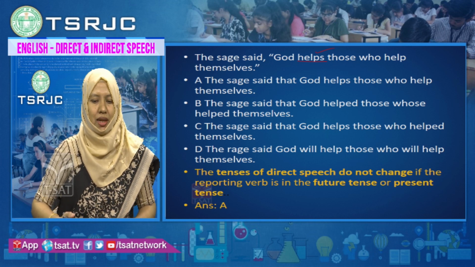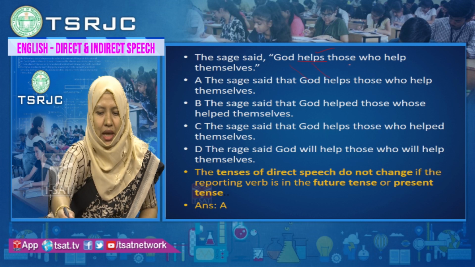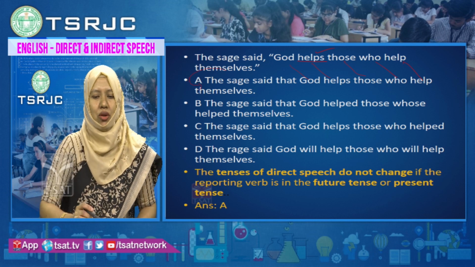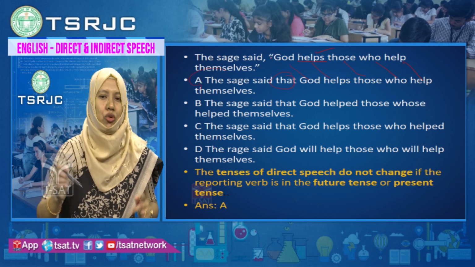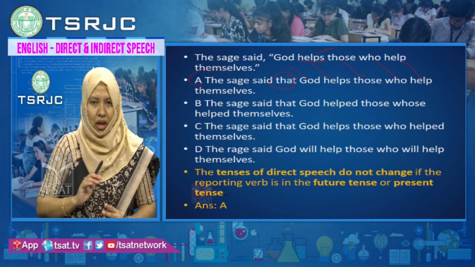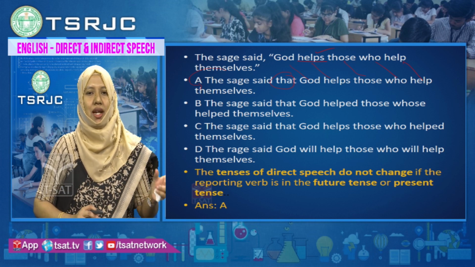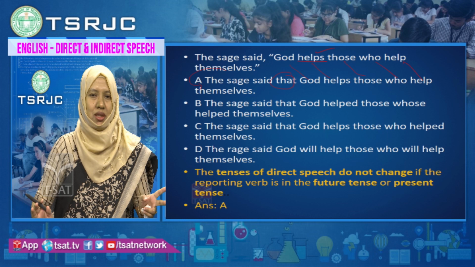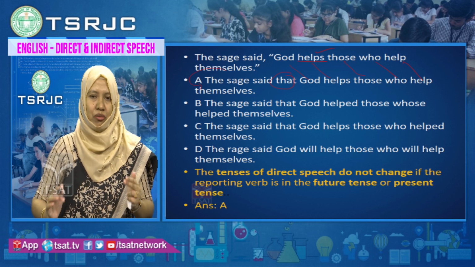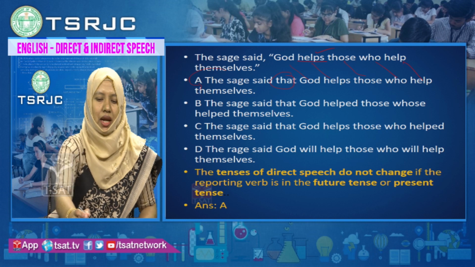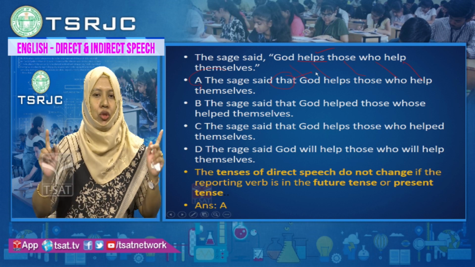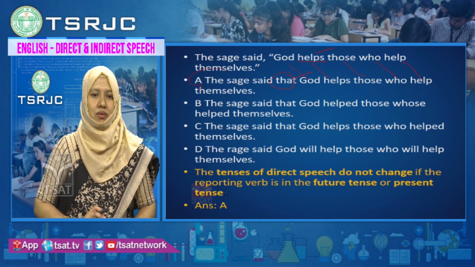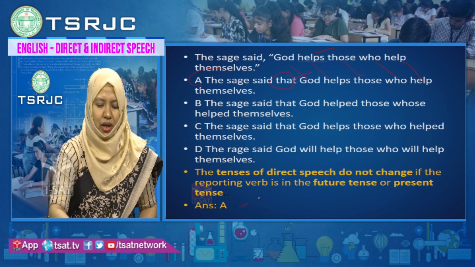God helps those who help themselves. So, you only have to add a conjunction here, remove the quotation marks, and write the sentence in indirect speech. The sage said that God helps those who help themselves. Everything will be the same without changing any verb. So, the correct answer is option A.